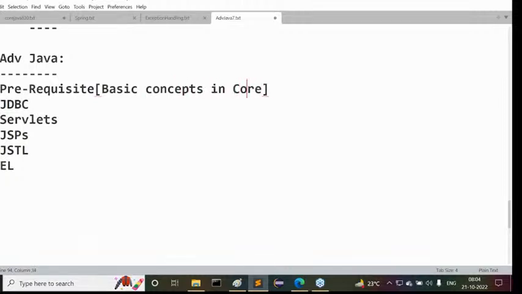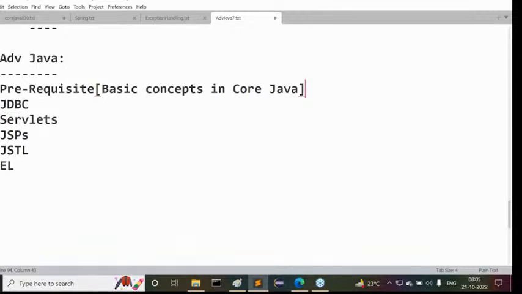I will give a list of topics. Whether you prepare yourself or I talk inside the class, finally we have to complete the basics of core Java. After that only we are going to talk about JDBC.